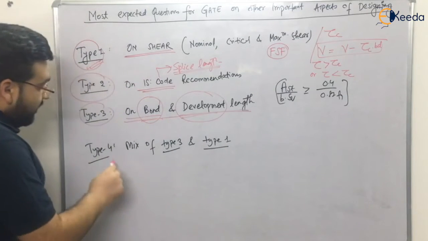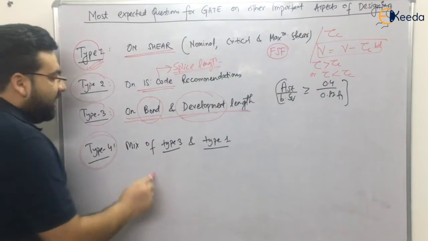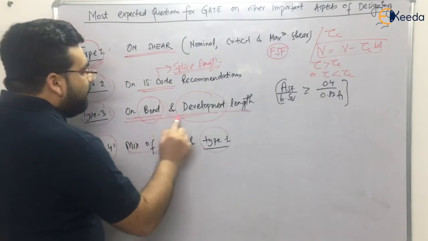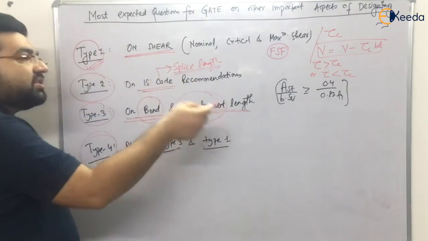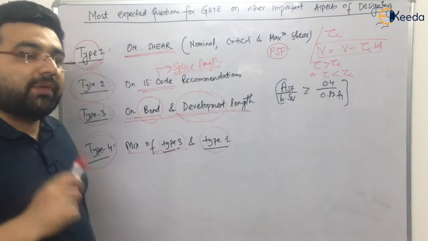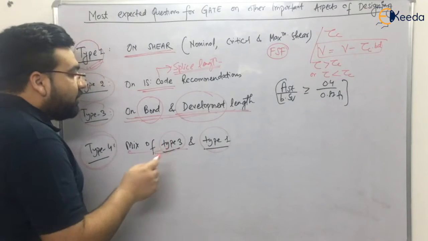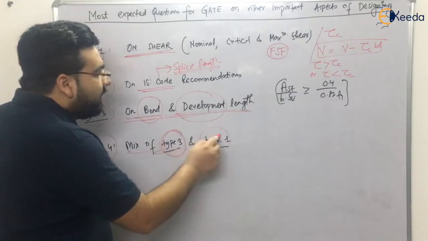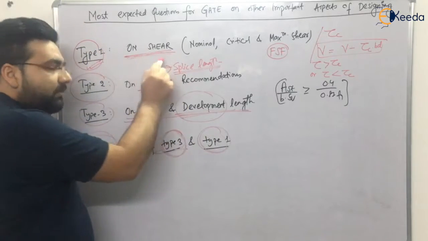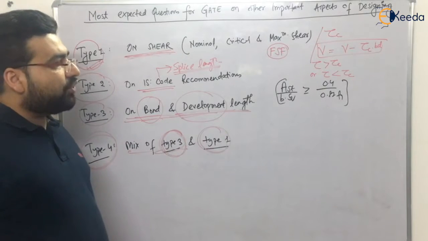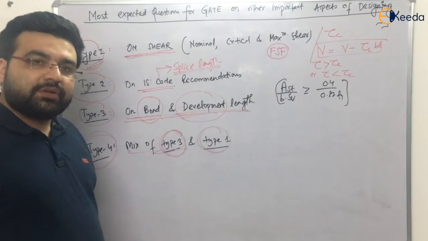Type number 4: there can be a mixed type of 3 and 1. That means there can be a mix of bond and development length and type 1, just like the numerical we did, which came in GATE 2014, a 2 marks question. In that question, we used the development length, the bond, and also the shear concepts, right? So these types of questions can also be asked in examinations.